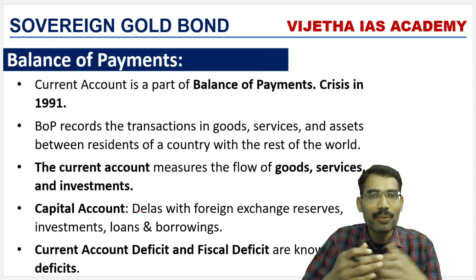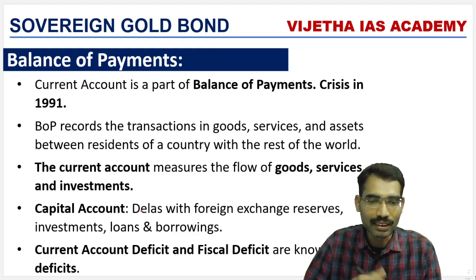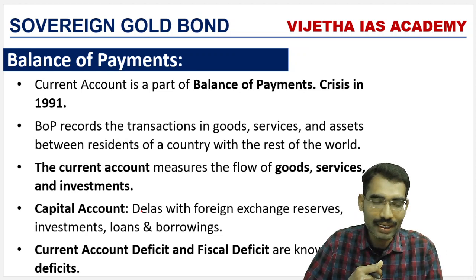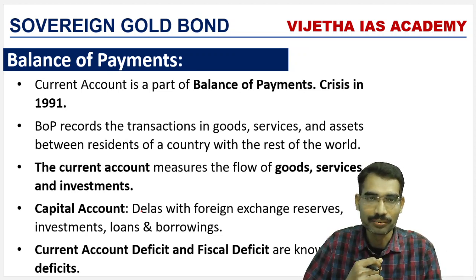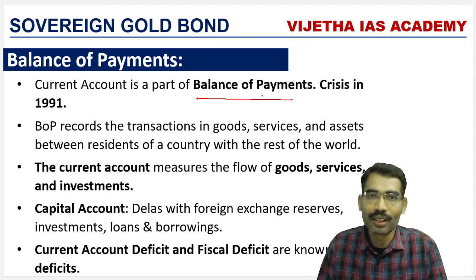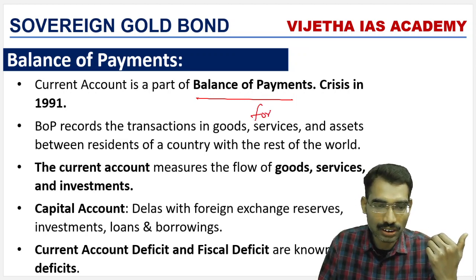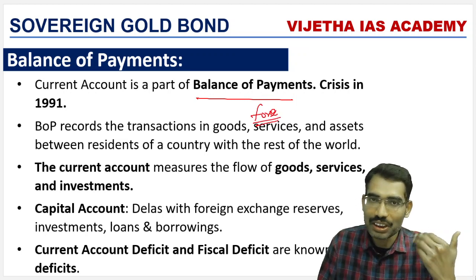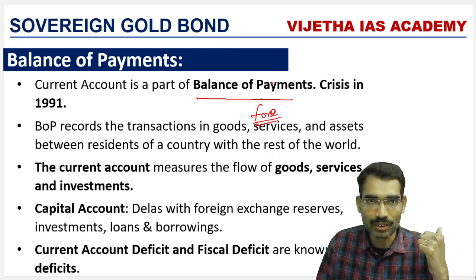Because it is a part of the balance of payments. Indian history showed that in the 1990s there was a big crisis in the Indian economy. That crisis was the balance of payment crisis. That means India did not have sufficient forex resources, foreign exchange reserves, to purchase what it required from the outside world.